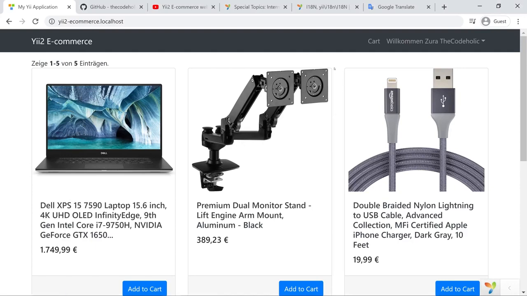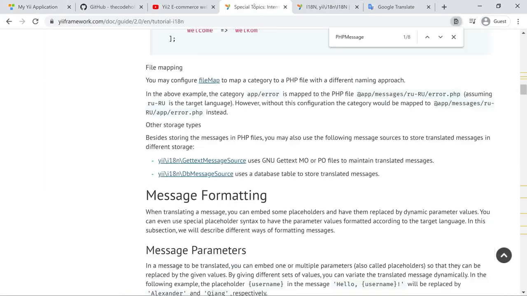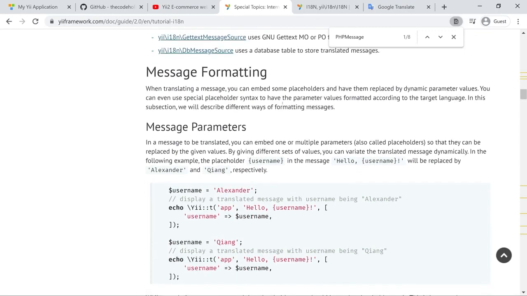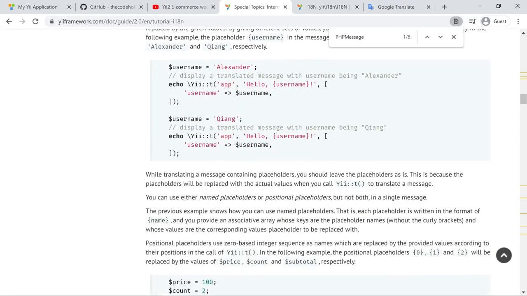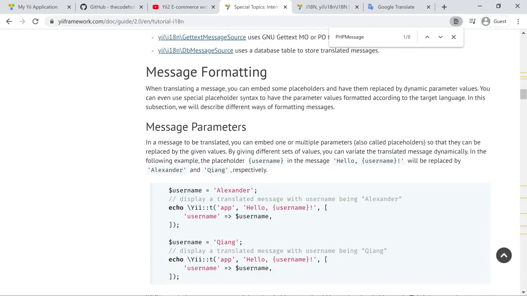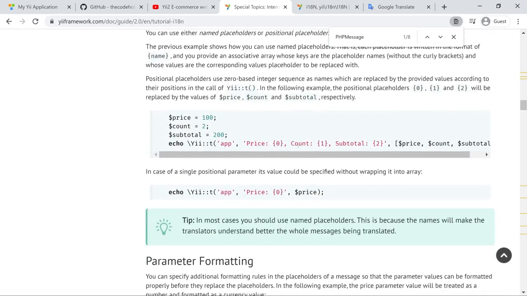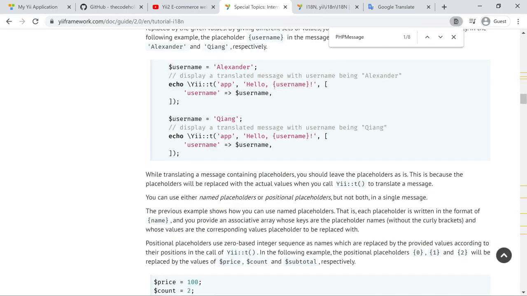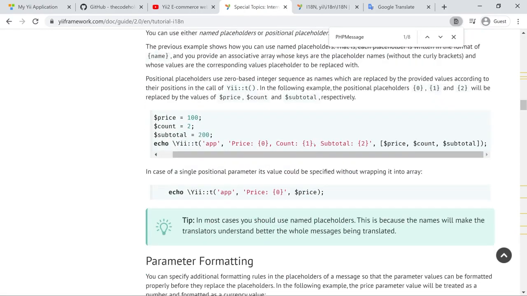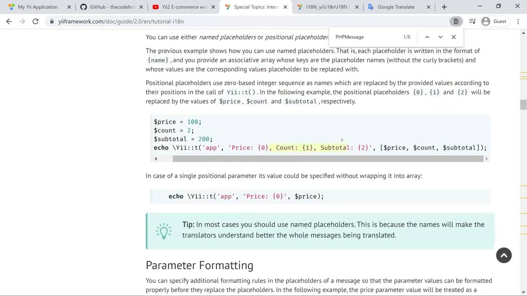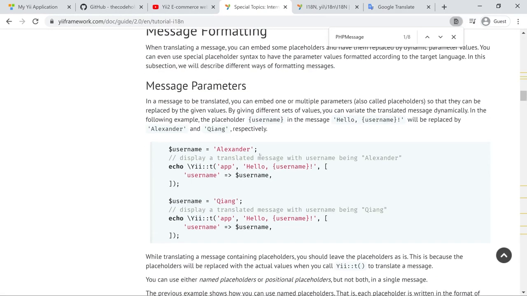So again, documentation is a very good friend of yours, so check out all these things in the documentation. It's very well written. Generally one video cannot give you everything about the project. You need to read, you need to experiment, you need to work on your own. Of course we have the possibility to specify several arguments just like that, or several named placeholders. This is called a normal unnamed placeholder, a positional placeholder. This is called a named placeholder.